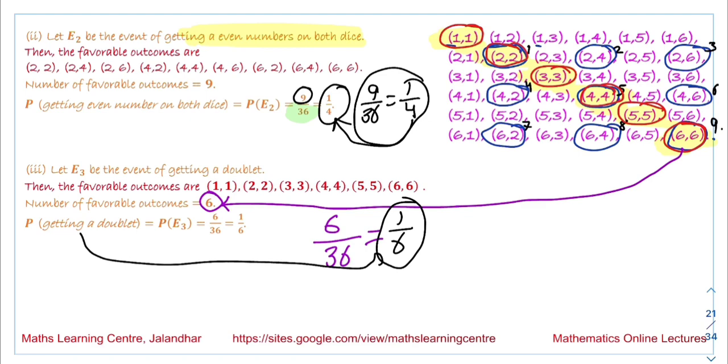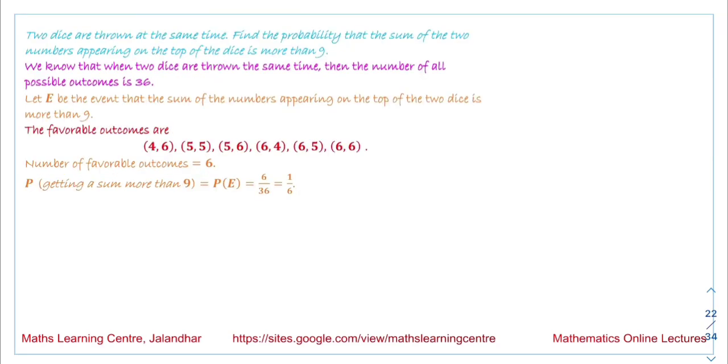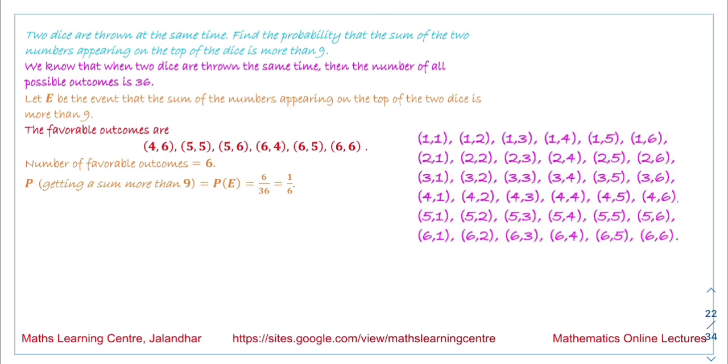Now the next question we have is: two dice are thrown at the same time. Find the probability that the sum of the two numbers appearing on the top of the dice is more than 9. So if we list all the numbers on throwing the two dice, as we have seen in our previous case, the total number of possible outcomes that we can have is 36. Now we are saying the sum is more than 9.